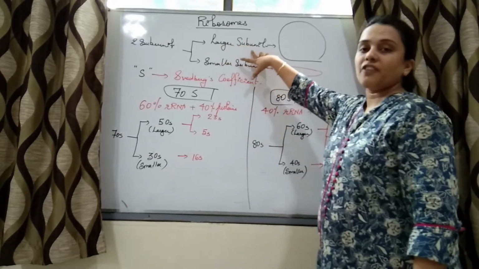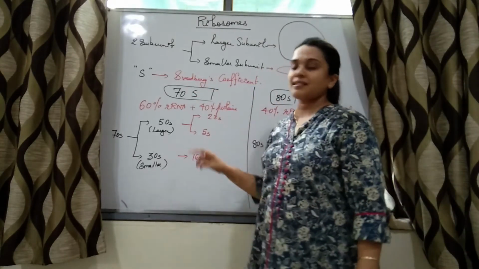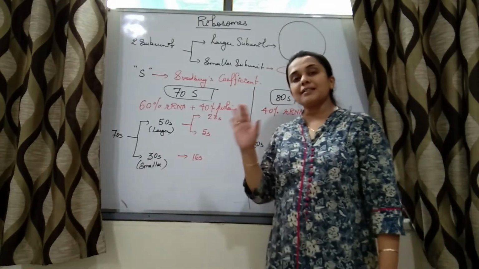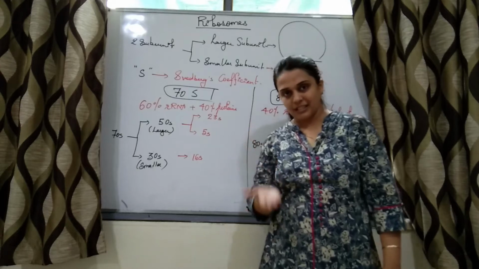Ribosomes are made up of a larger subunit and a smaller subunit, right? S stands for Svedberg's coefficient. It is nothing but the sedimentation rate, the rate at which the ribosome settles down.